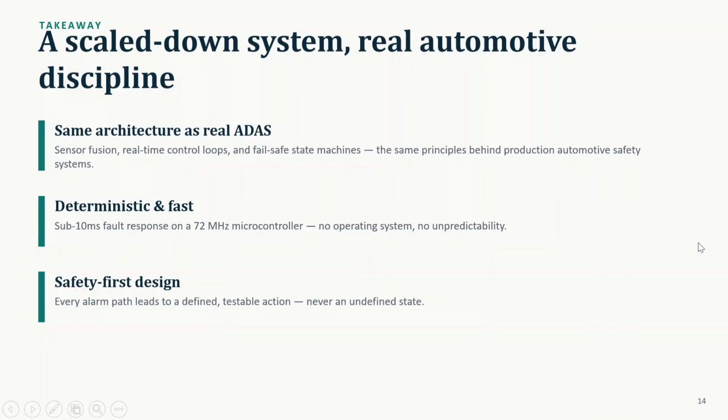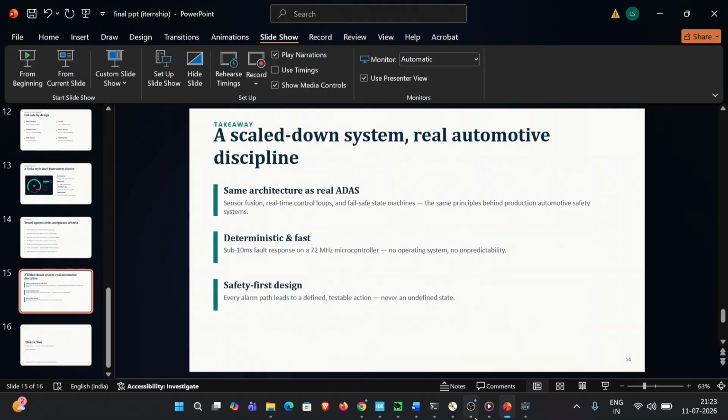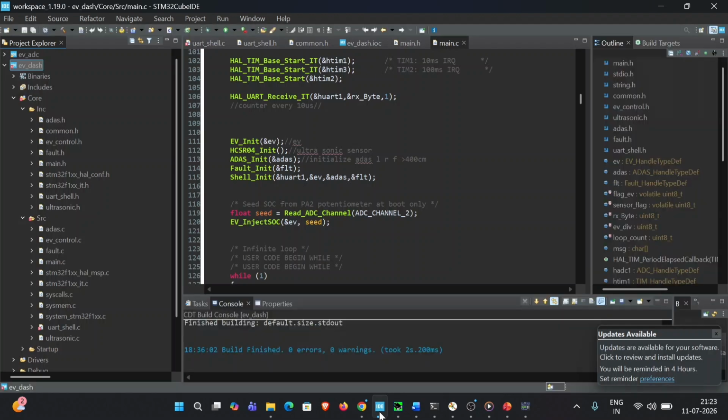And as per the demo, let's open the STM32CubeIDE. This is my project, where we have different files, header files and source files. Every file has a different initialization of different parameters and use cases.